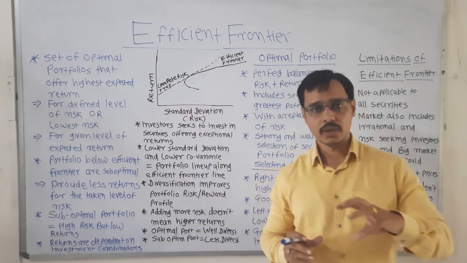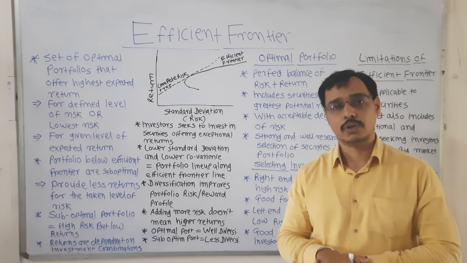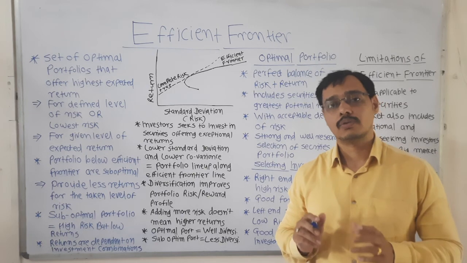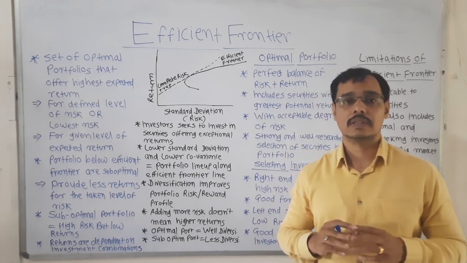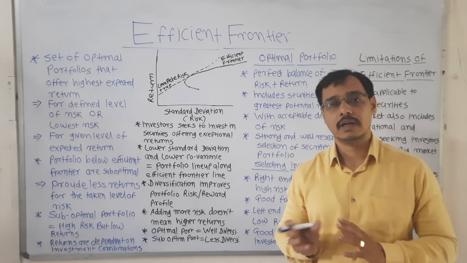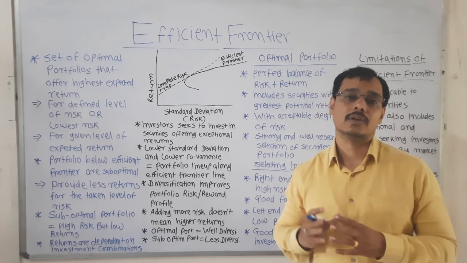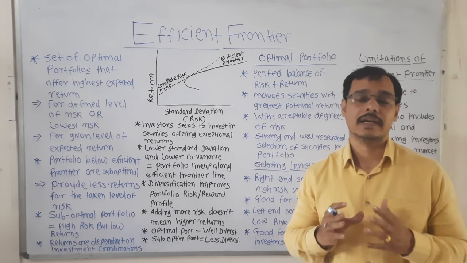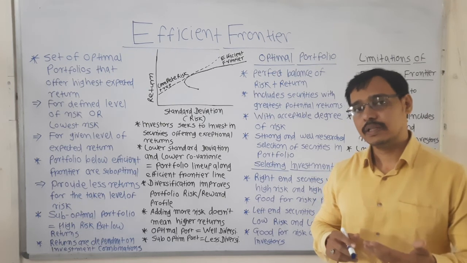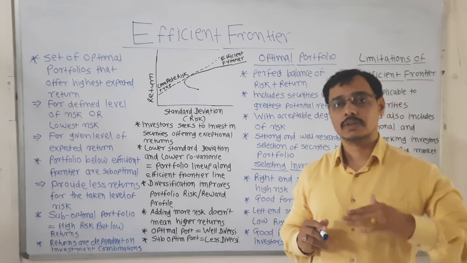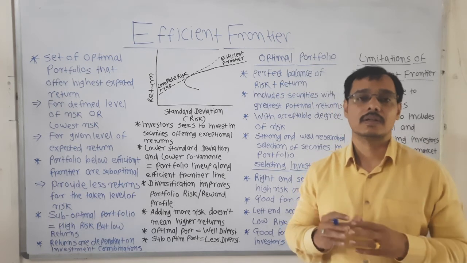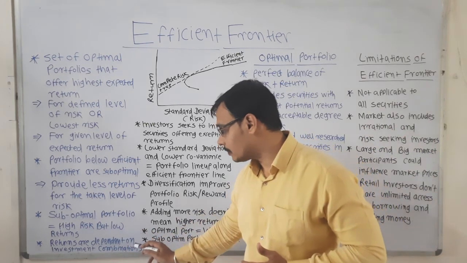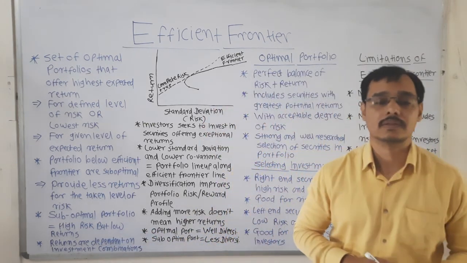Imagine that you have constructed a portfolio with 10 securities, and out of those 10 securities, 7 are highly risky and only 3 are less risky. Those 7 securities may decline like anything because of volatility and uncertainty, and this may lead to a free fall of your portfolio because the risk is higher, whereas the returns will be low or they can also be negative. Returns depend on the investment combinations.